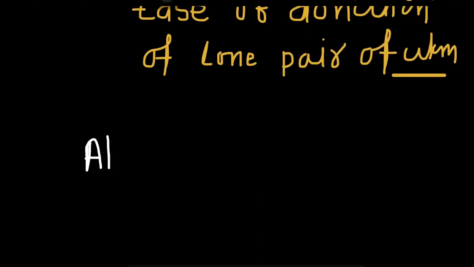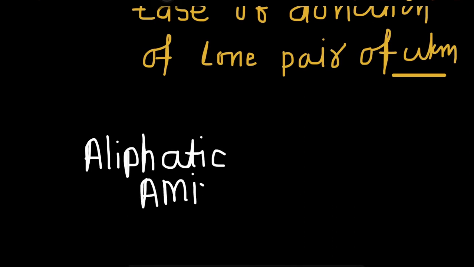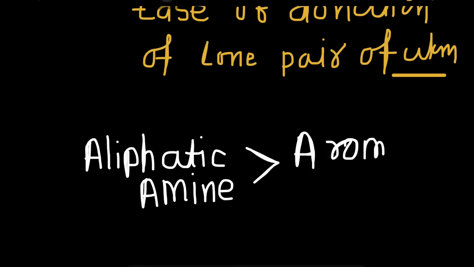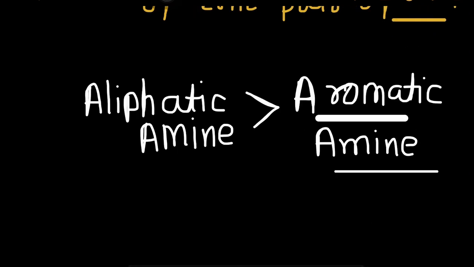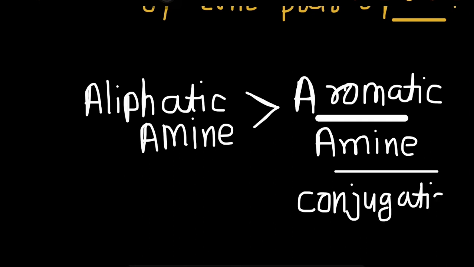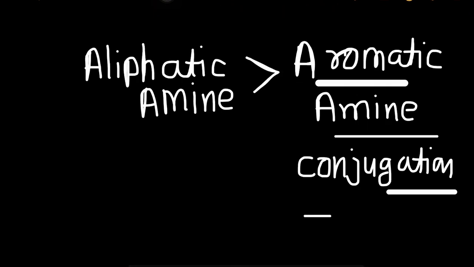In nitrogen compounds, normally aliphatic amines are more basic than aromatic amines, because in aromatic amines the lone pair of nitrogen is in conjugation. That's why aromatic amines are less basic than aliphatic amines.